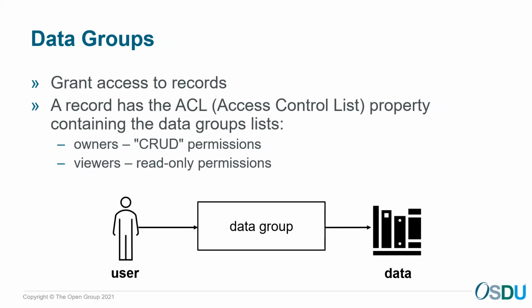The next group type is data groups. Data groups define access to specific records. You can also call them documents. Each document has the ACL property. ACL stands for Access Control List. The property contains two lists, viewers and owners. Viewers are allowed only to read records from the search or storage service, while owners can create, read, update, or delete records. So to have access to a record, a user must be a member of a group listed in the ACL's property.